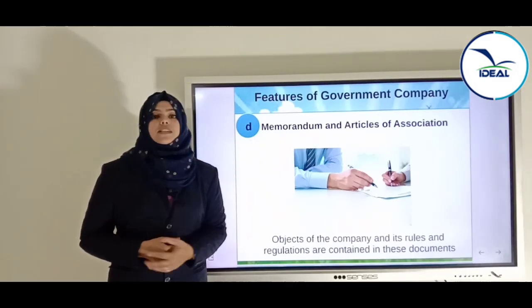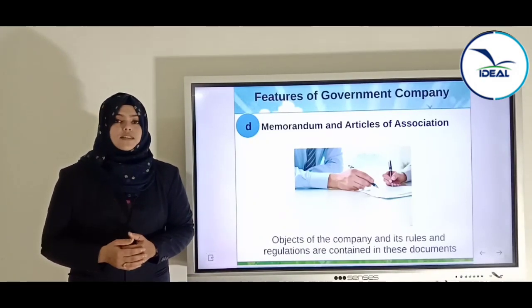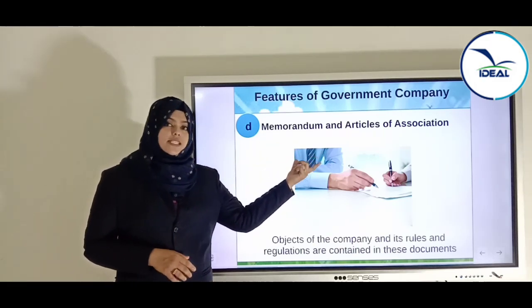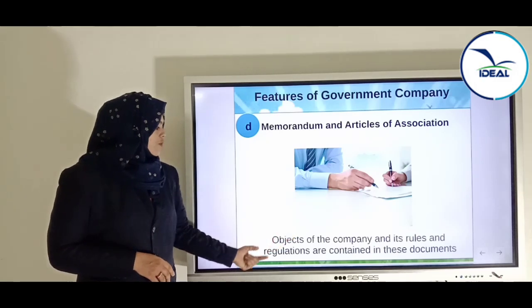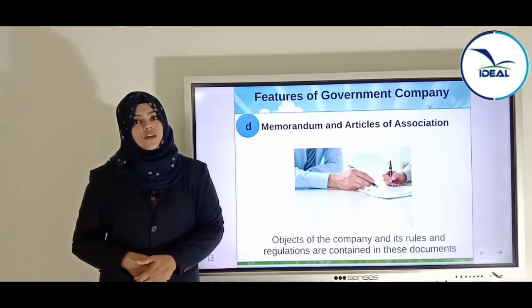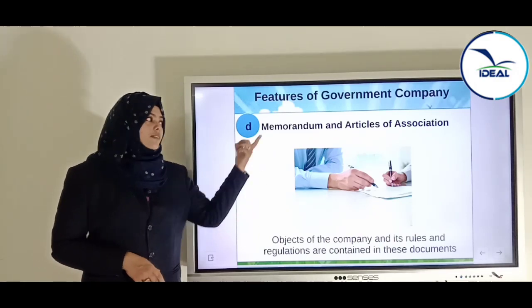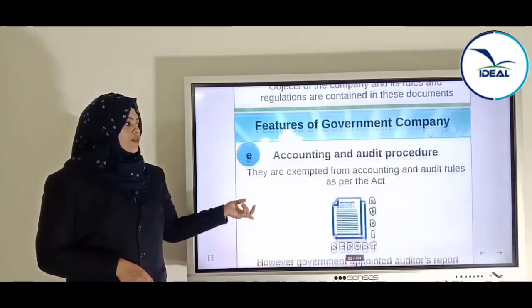And articles of association means the bylaws of the company, or the rules and regulations that a company has to follow. Now the objects of the company and its rules and regulations are contained in these documents. So the government company will have to prepare these two documents, that is memorandum and articles of association.